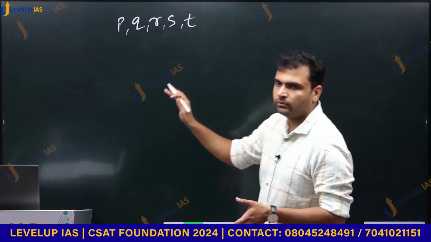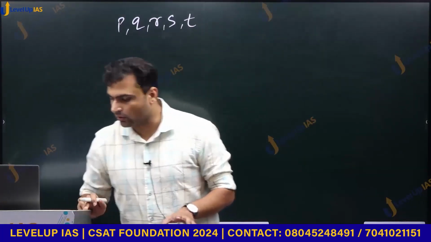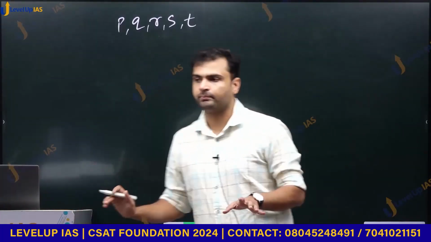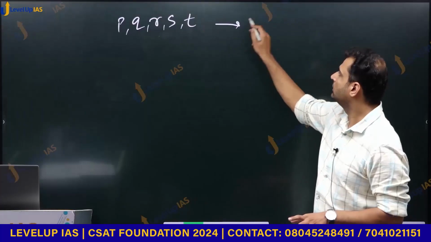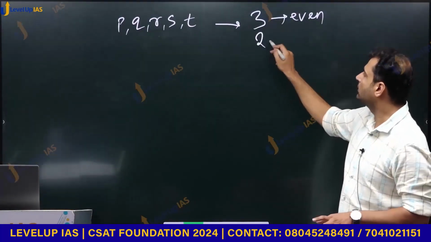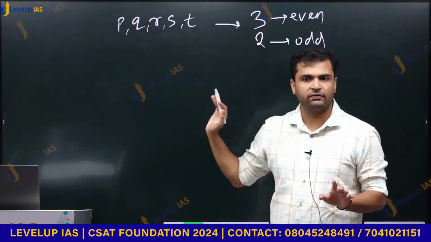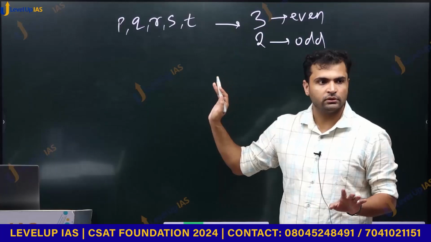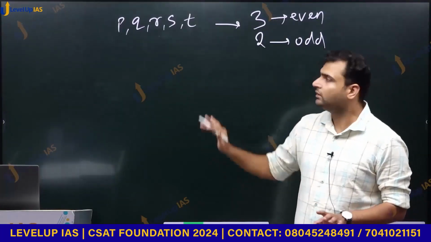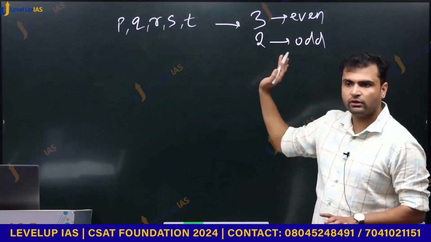So we have 5 positive integers and 2 of them are odd and 3 of them are even. But they have not specified which are even, which are odd. They have not given which are even integers, which are odd integers. They have just said we have 5 positive integers, 3 are even, 2 are odd.